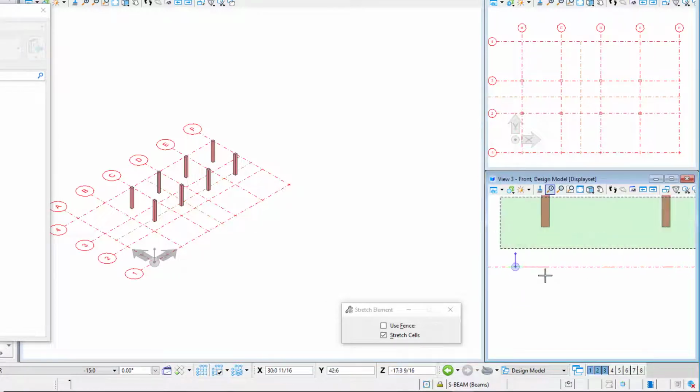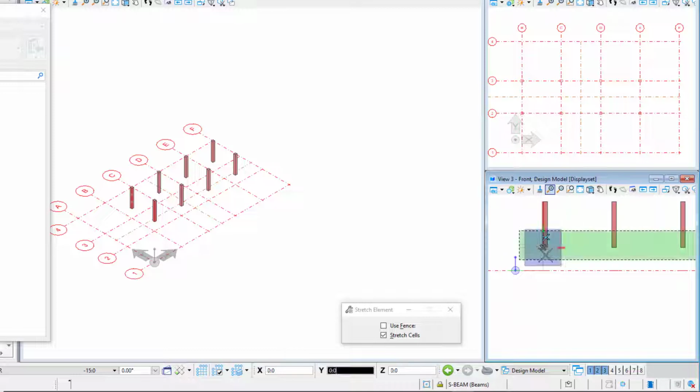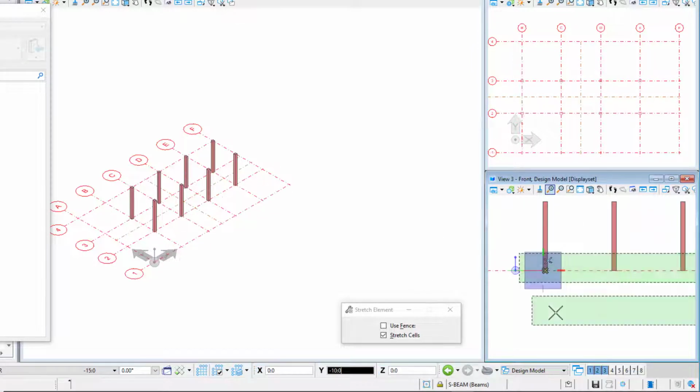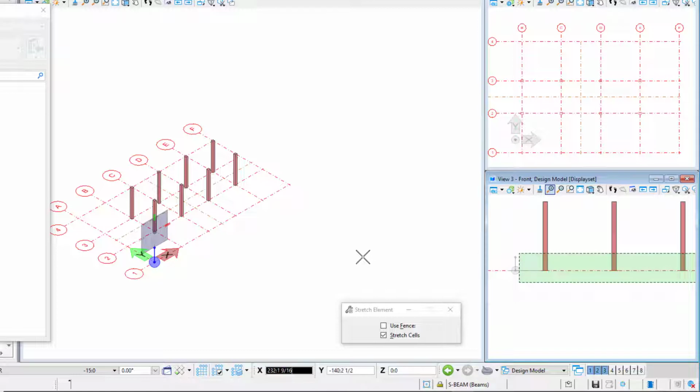the columns. Following the prompt, snap to the bottom of one of the columns to define the first point of the stretch operation. Move the cursor down and press Enter to lock the AccuDraw axis. Snap to the column grid line. Data point left-click to accept the fence stretch operation. Then reset or right-click to end the fence stretch command.